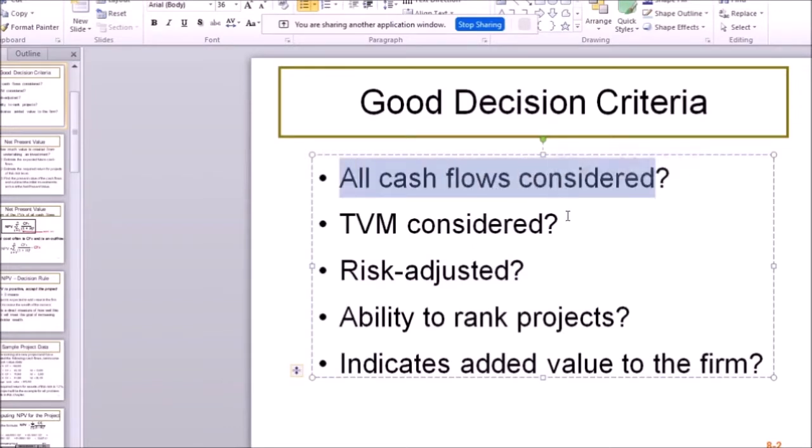If the factory is going to generate cash flows over the next 30 years, I do want to take into account the cash flows of all of those 30 years. Why should I only look at the first 5 years and ignore the rest of the 25 years? But funny enough, that's what the payback period does. It only calculates how long it takes to get the money back and doesn't care about any of the rest of the cash flows.